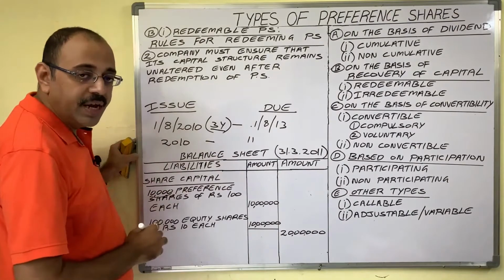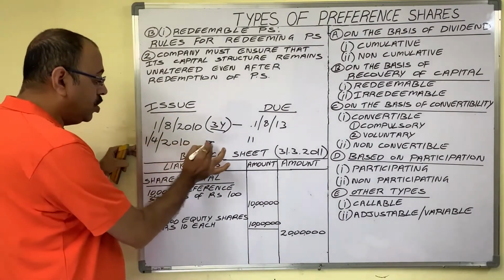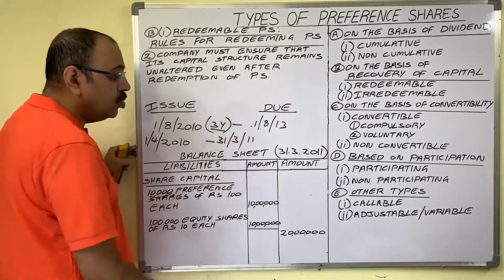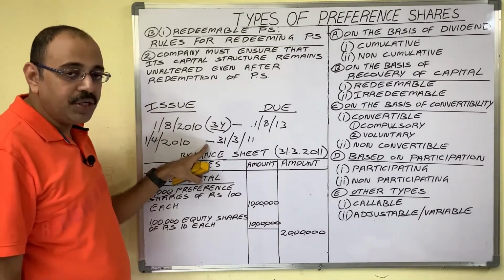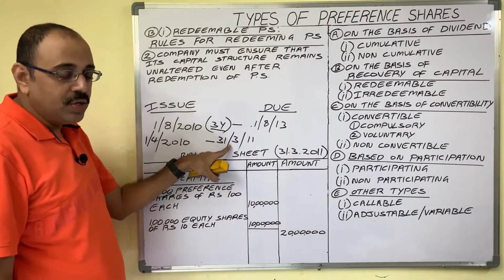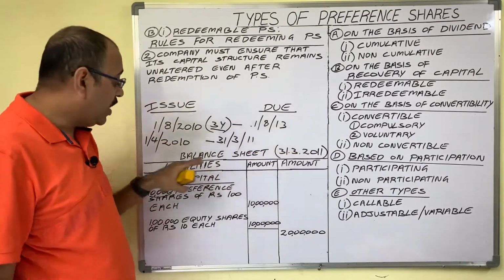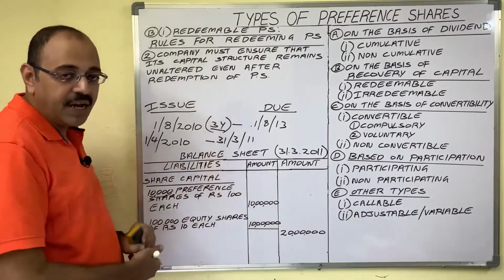2010-11. Dates are 1st April 2010 to 31st March 2011. So every year company prepares balance sheet at the end of the year. So on 31st March 2011, under liability side, company shows this preference share details.